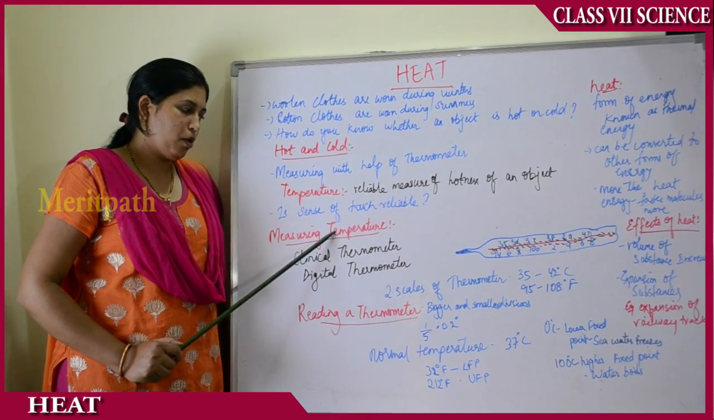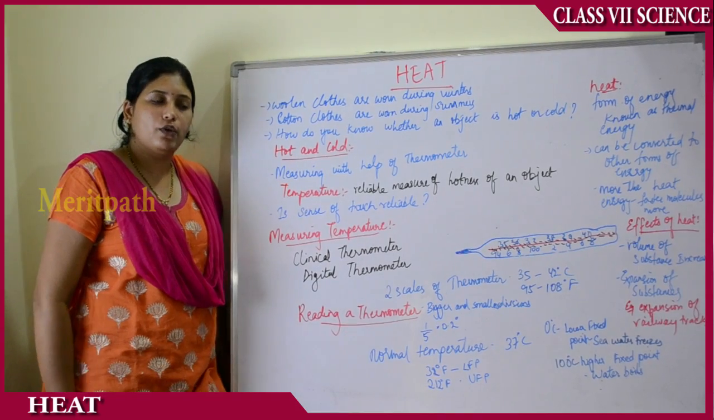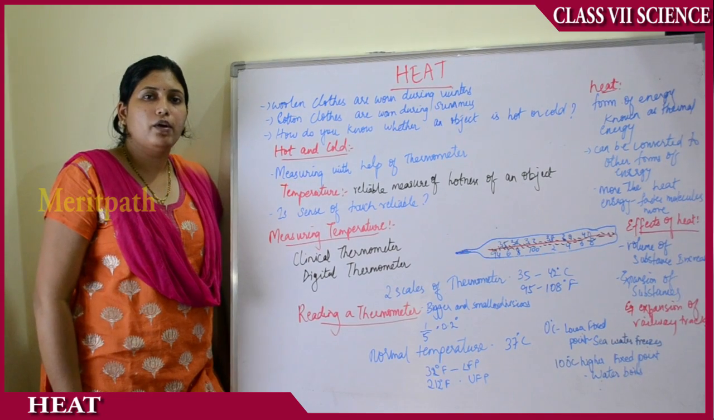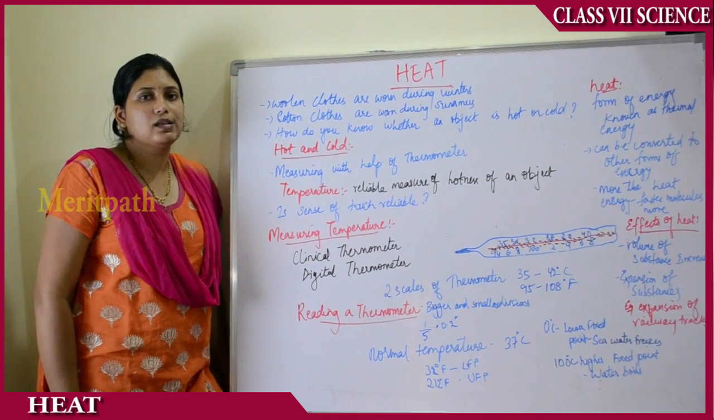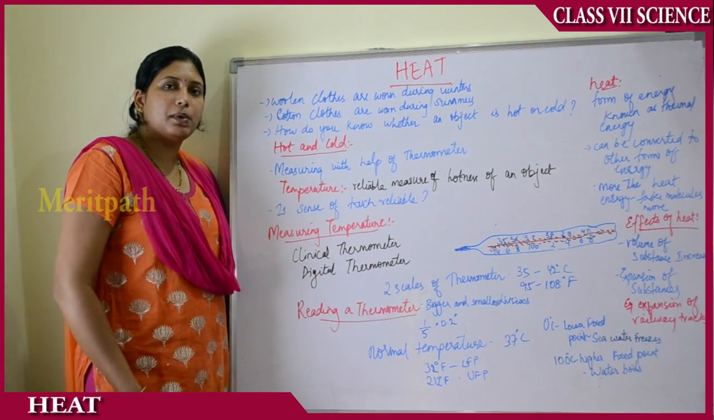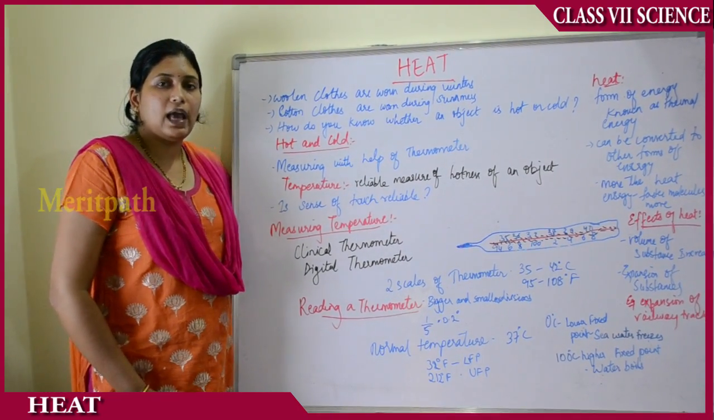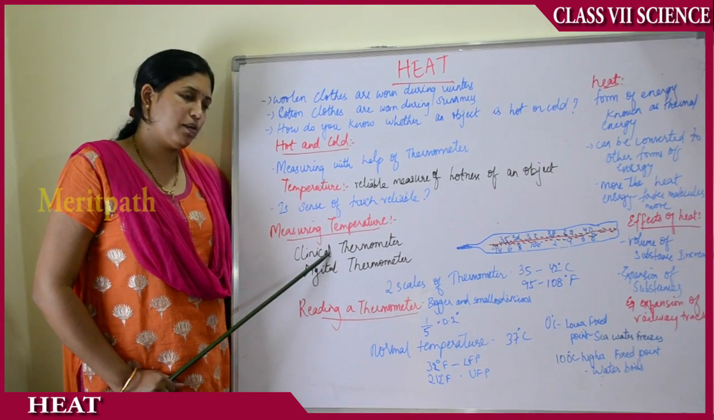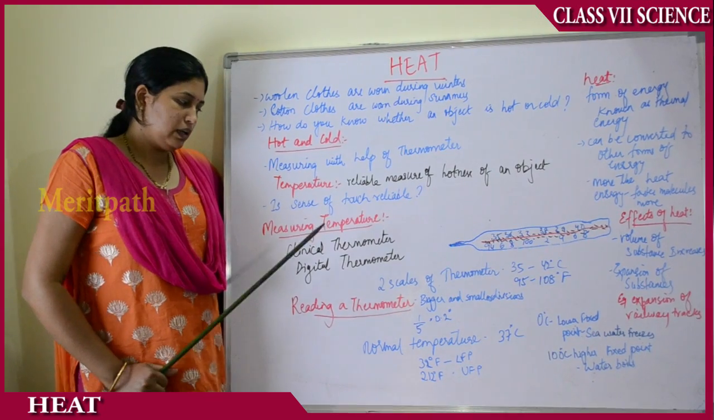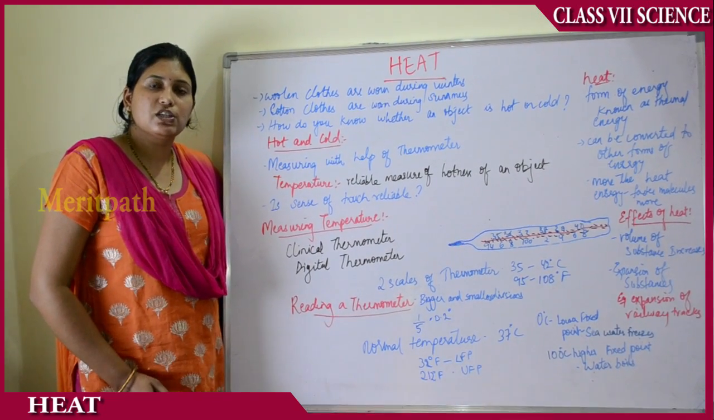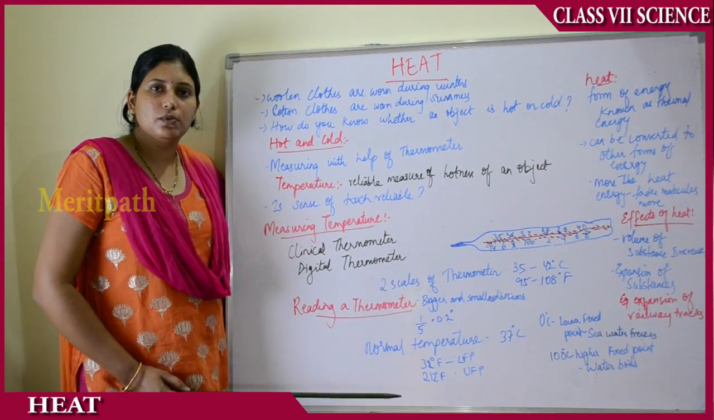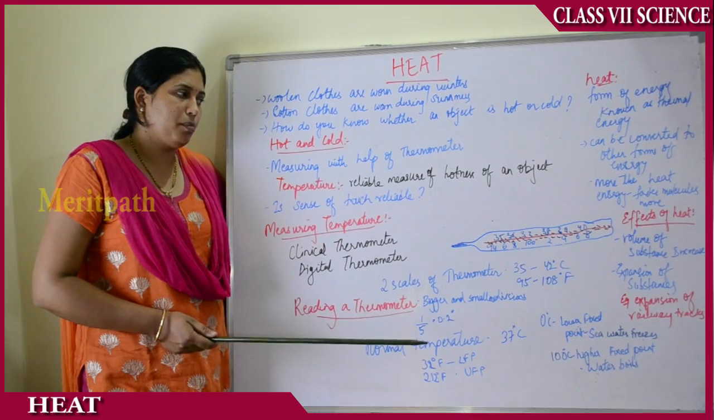So, moving on to thermometers. Thermometers are usually of four types: clinical thermometer, digital thermometer, laboratory thermometer, and alcohol thermometer. Nowadays we do not use alcohol thermometers much because they cannot measure temperature up to a higher degree. They have some limitations. We use clinical, digital, and laboratory thermometers. Clinical and digital thermometers are used for measuring the temperature of our human body, whereas to measure the temperatures of larger objects or substances, a laboratory thermometer is used.